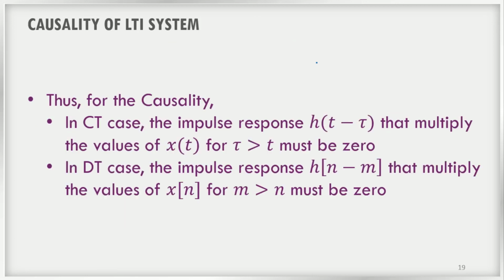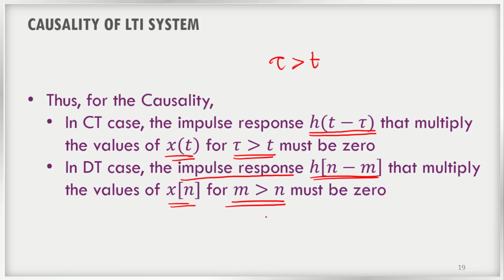So how can we conclude? For causality, in the case of a continuous time system, the impulse response h of t minus tau, which is multiplied with x of t, should not have any values for tau greater than t. Similarly, in the case of a discrete time system, the impulse response h of n minus m that multiplies with x of n must be 0 for m greater than n. That is what I have tried to explain using the example. In such cases, the system is known as a causal system. So this is the basic idea of the causality of an LTI system.